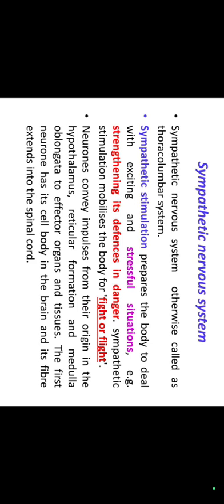Sympathetic stimulation prepares the body to deal with exciting and stressful situations, for example, strengthening its defenses in danger. Sympathetic stimulation mobilizes the body for the fight or flight response. Neurons convey impulses from their origin, the hypothalamus, reticular formation, and medulla oblongata, to effector organs and tissues. The first neuron has its cell body in the brain and its fiber extends into the spinal cord.